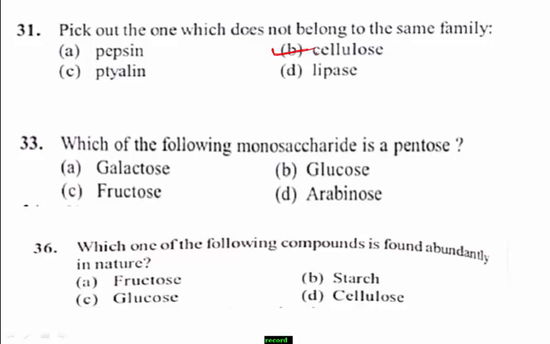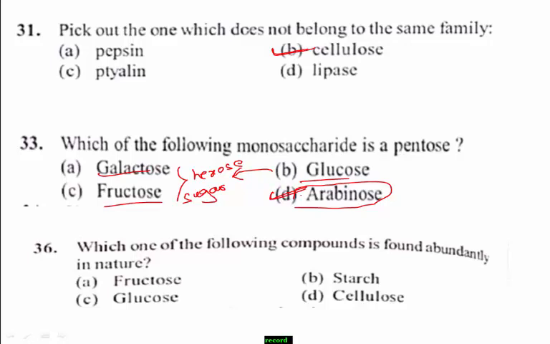Students, glucose, fructose and galactose, I think you know these are examples of hexose sugars. Galactose, glucose and fructose, all these three are hexose sugars because they contain 6 carbon atoms. But arabinose, it is one of the pentose monosaccharides. Remember, it contains 5 carbon atoms. This is one of the pentose sugars. Therefore, option D is the right answer.